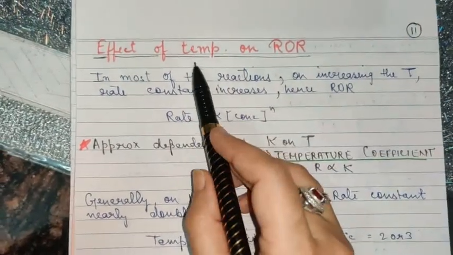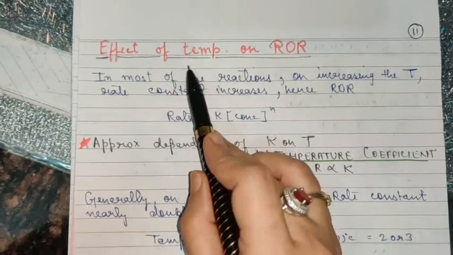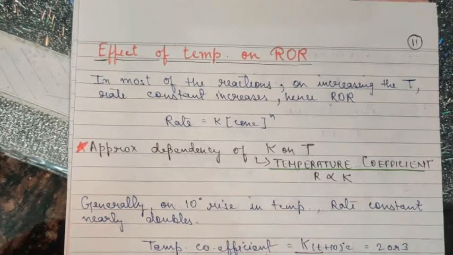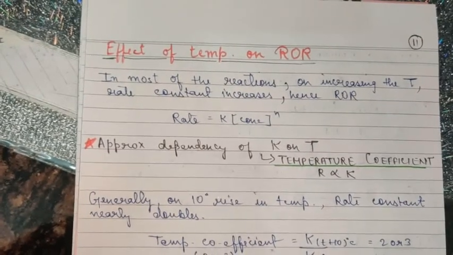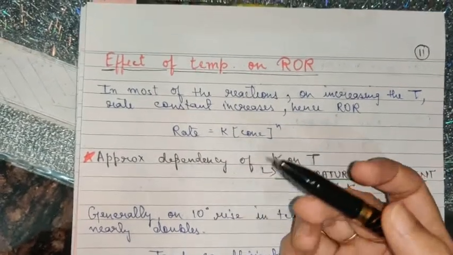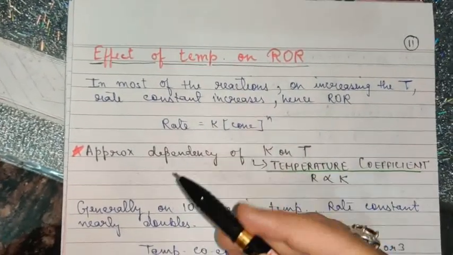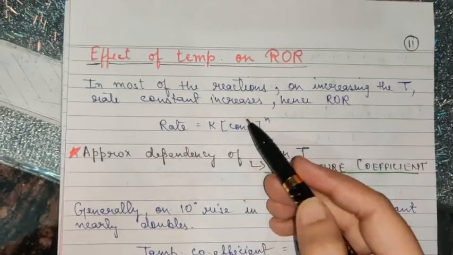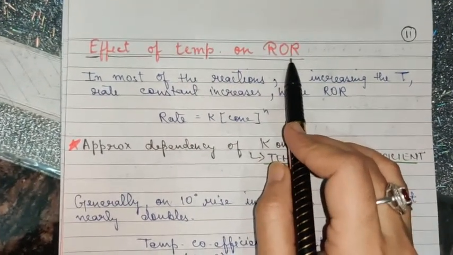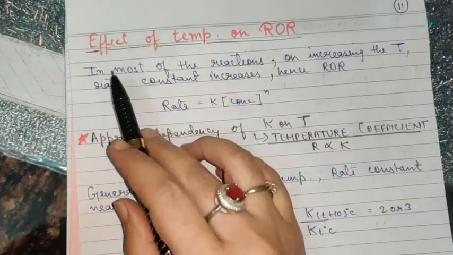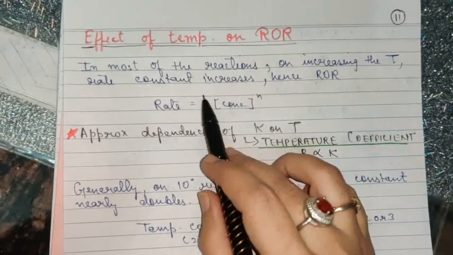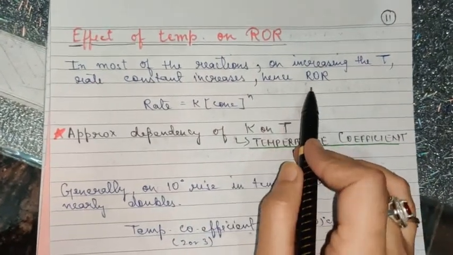So when we are talking about temperature, obviously when you increase the temperature of any reaction system, what will happen? The frequency of collision, that is collision frequency, will increase, and when the collision frequency increases, the probability of effective collision will also increase. So obviously the rate of reaction will also increase. In most of the reactions, on increasing the temperature, the rate constant increases and hence the rate of reaction.